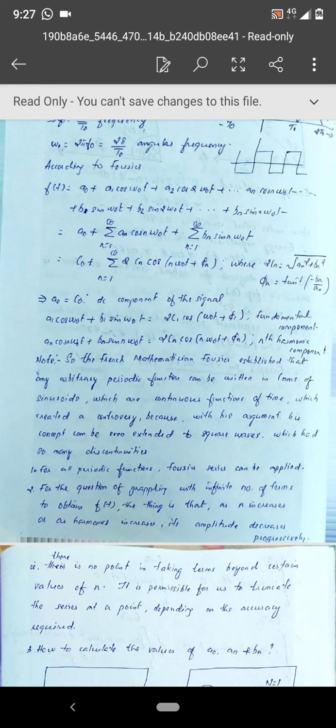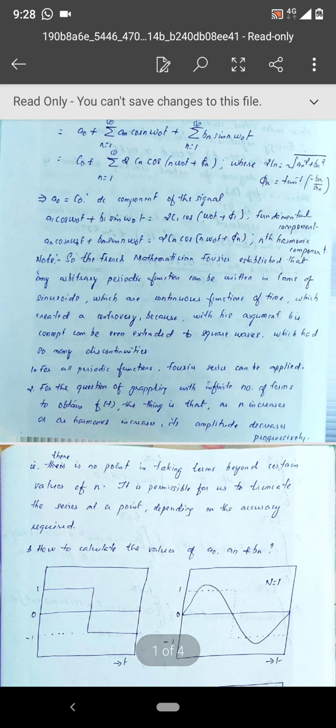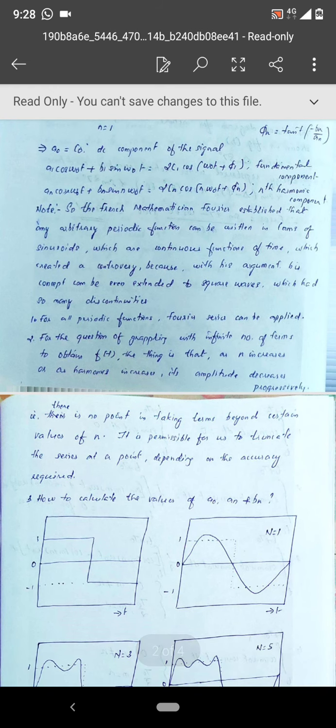So how to calculate the values of an and bn? An itself will lead to infinity, and bn also will lead to infinity, in the sense a1, a2 up to a infinity, and b1, b2, b3 up to b infinity. So how can you work with such an infinitely long series? Or if you want to work with it, how to find such a huge number of terms, an ranging from 1 to infinity, bn ranging from 1 to infinity? That's a big question. And the third question is, if it is possible, then how will you evaluate a naught, an, and bn? And the answer to the first question I have already given.